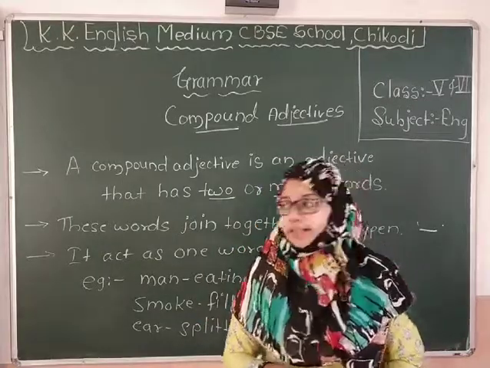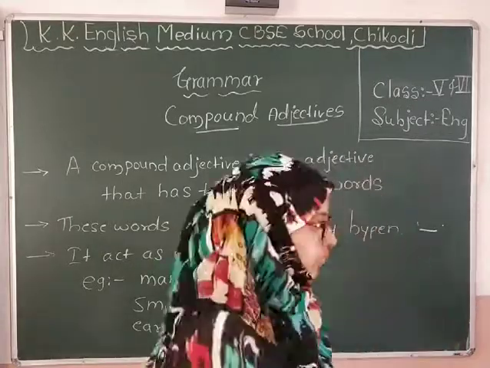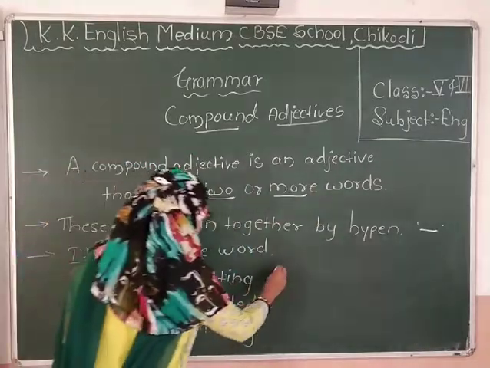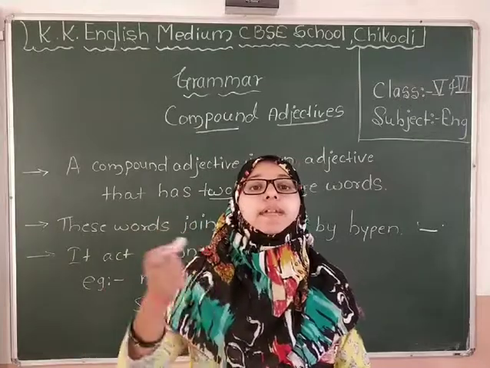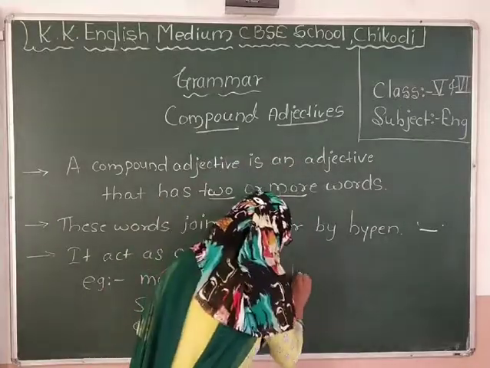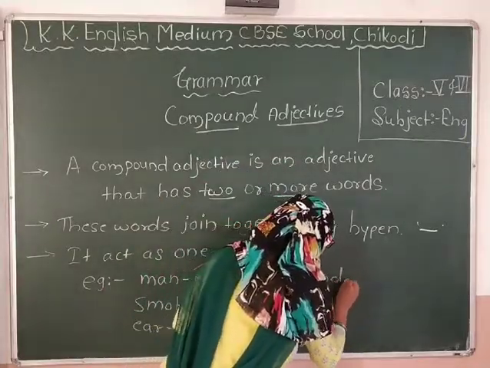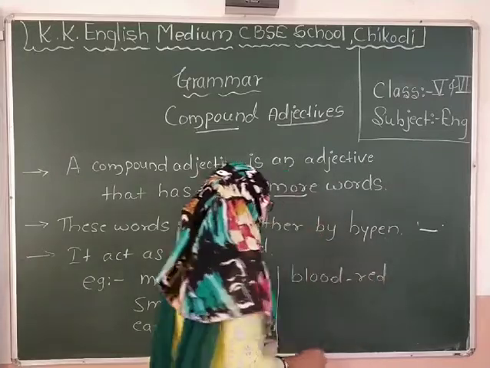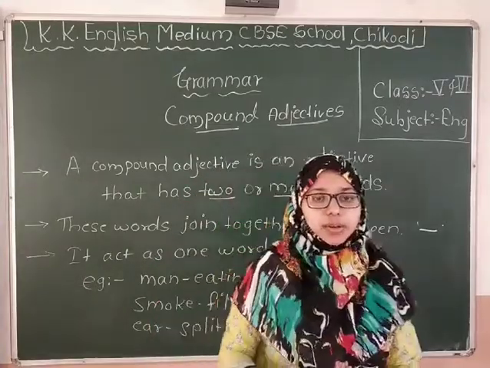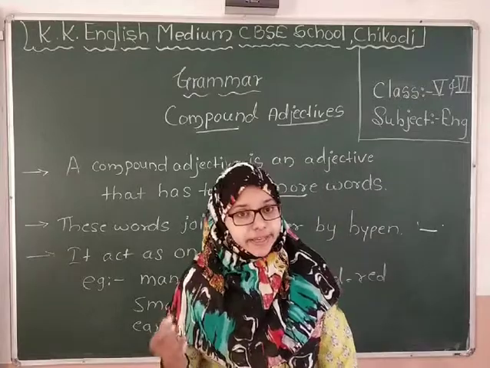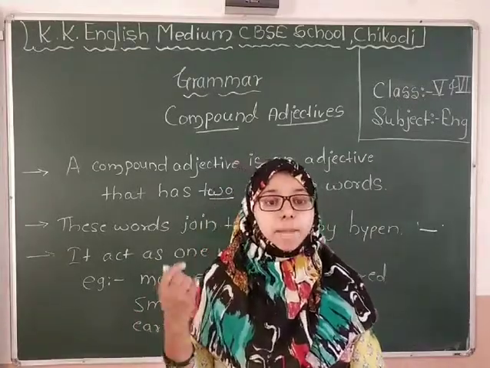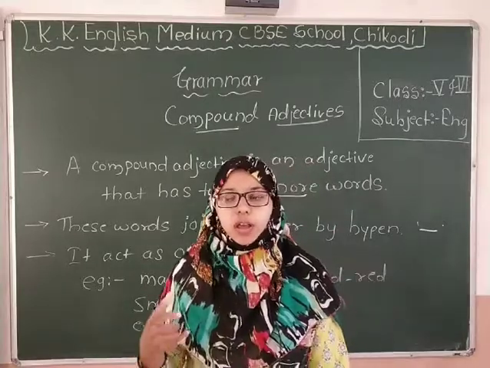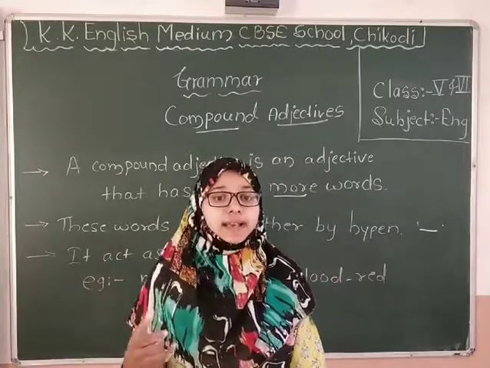Now one more example I will tell you. See, here I will write: blood-red. What is meant by blood-red? Sometimes we can see the eyes of a man which are blood-red, in anger.